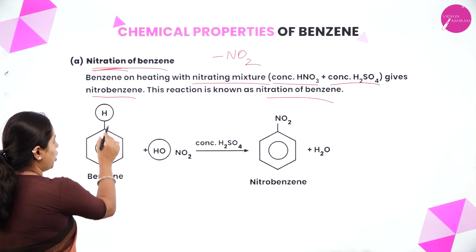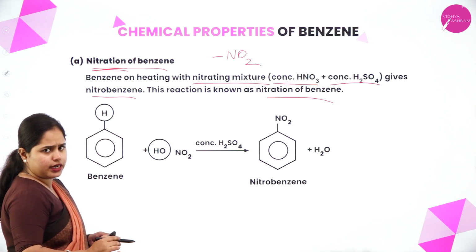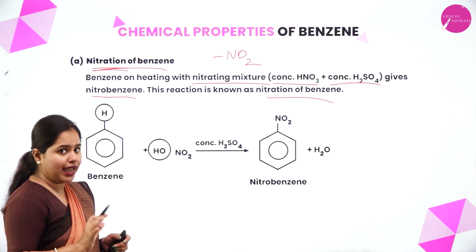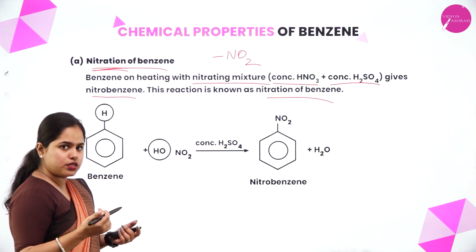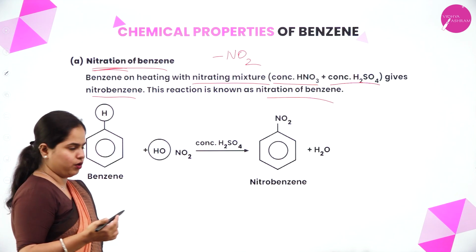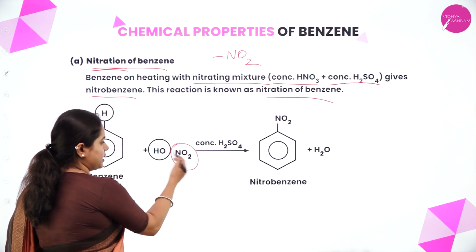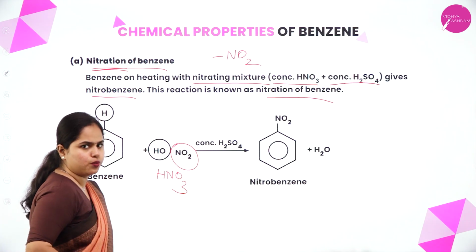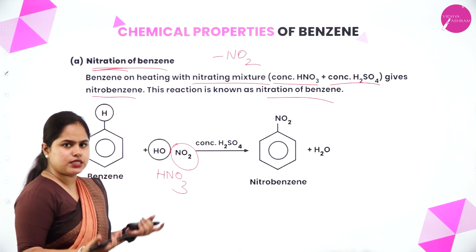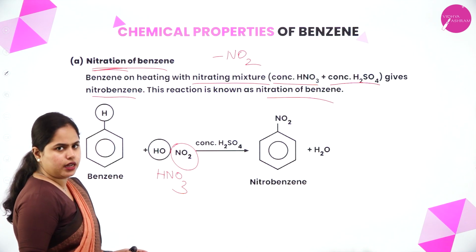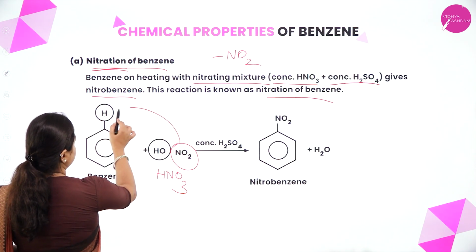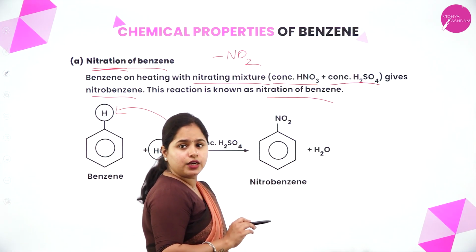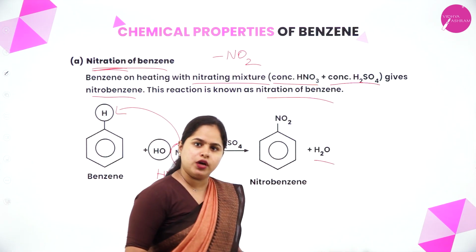So as you can see here on the benzene, one of the hydrogen atoms will be replaced by NO2. So from where is this NO2 coming? HNO3 and H2SO4 you are taking. So what happens here? HNO3 is written as OH and NO2. Okay, so together you can see that it's still HNO3, right? So it's just split and written. This NO2 will be substituted in place of hydrogen. So you will get nitrobenzene and water. So I hope that is clear.